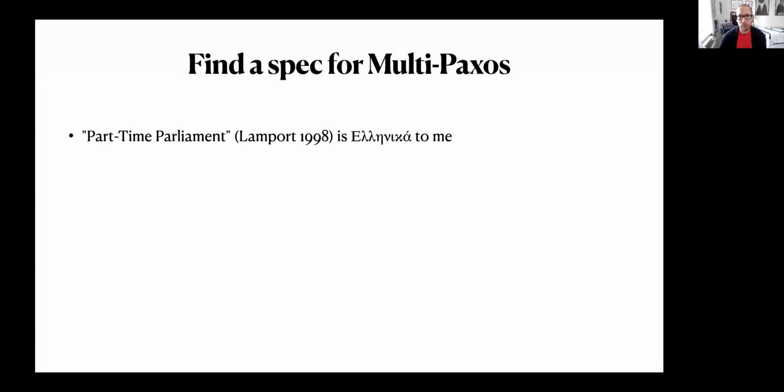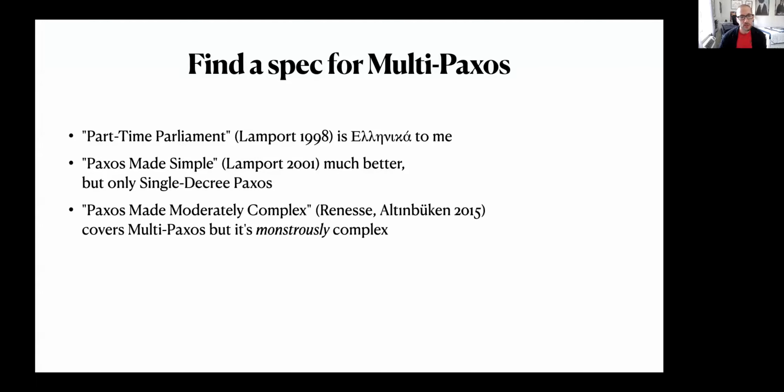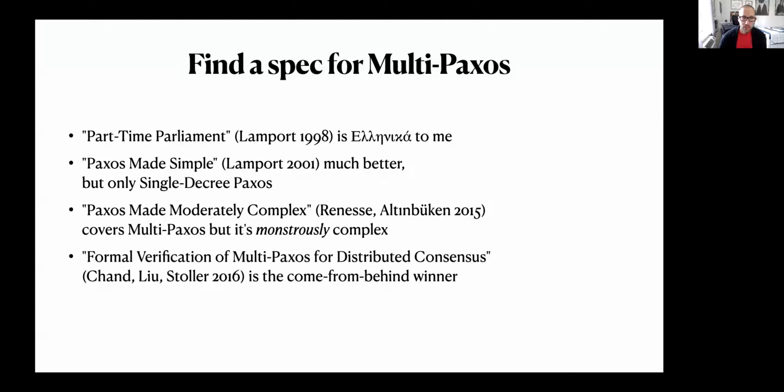The part-time Parliament paper is Greek to me. Paxos Made Simple doesn't cover Multi-Paxos. The moderately complex paper is actually monstrously complex. I found this great paper from 2016 that gave me a TLA plus spec for Multi-Paxos, and that's what I used.